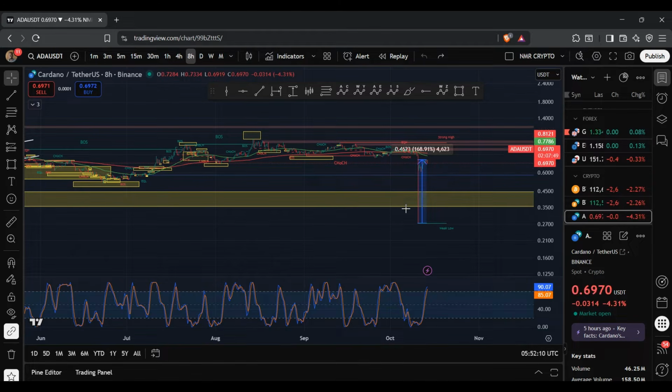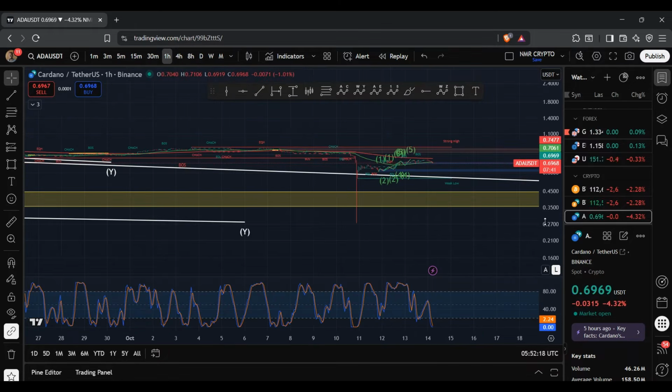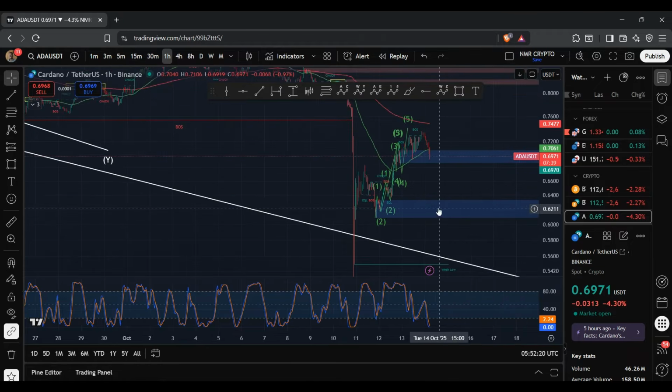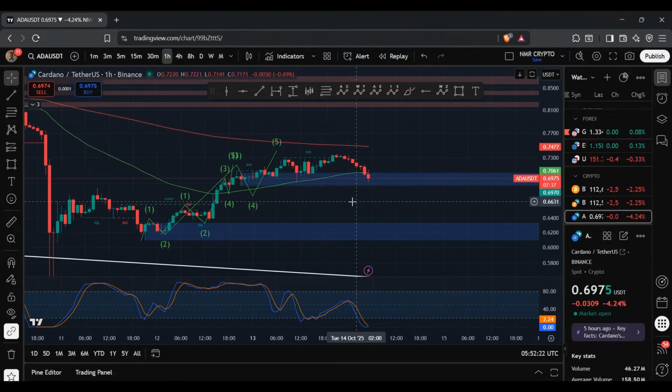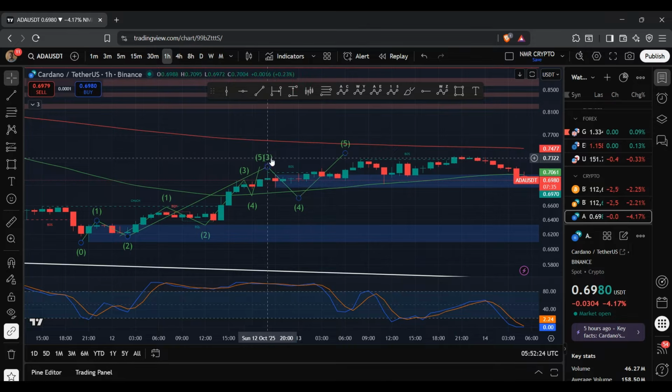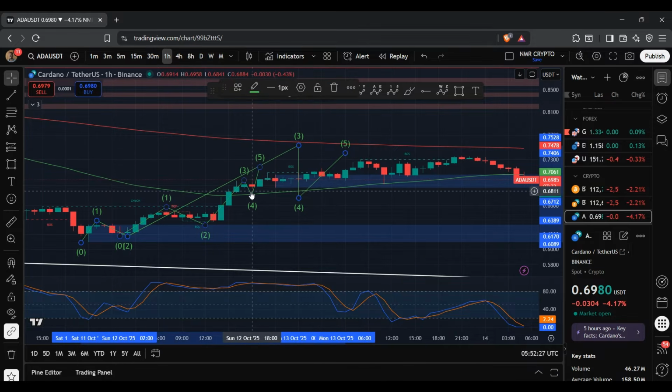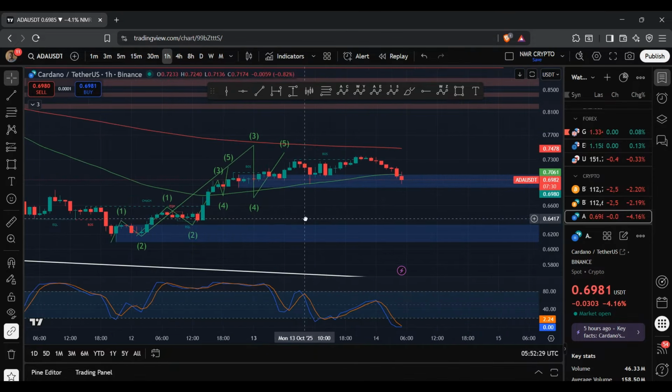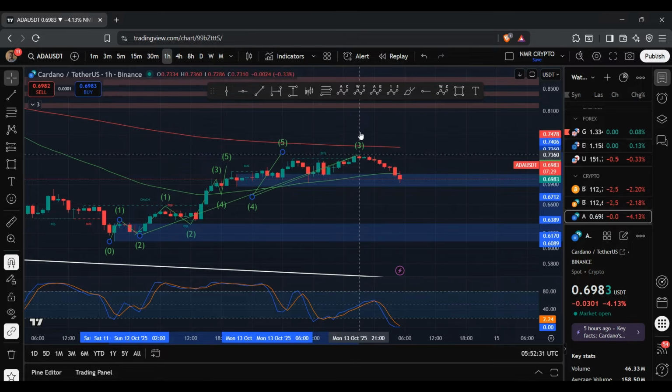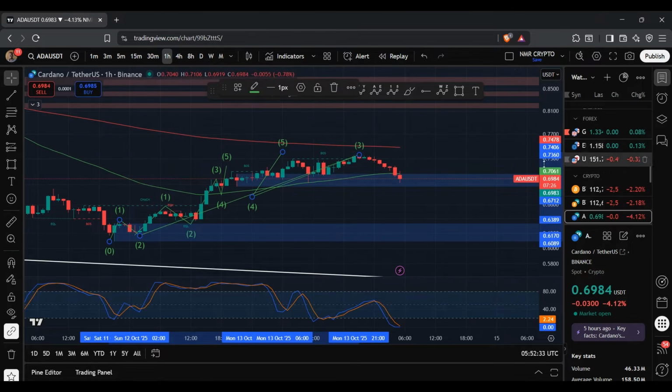So ADA has recovered by 170% following the crash that took place on Friday. And I mentioned in my previous update that I was looking out for a 5-hour structure in the short term. And essentially that's what ended up taking place. And during the time of recording, I was tracking the wave 3, which is this wave here, which also had to be made up of 5 waves. So it's possible that the third wave ended up topping off over here at 73.6 cents.